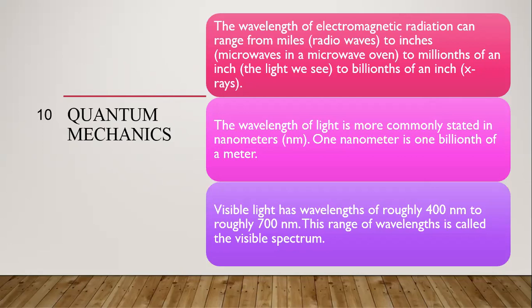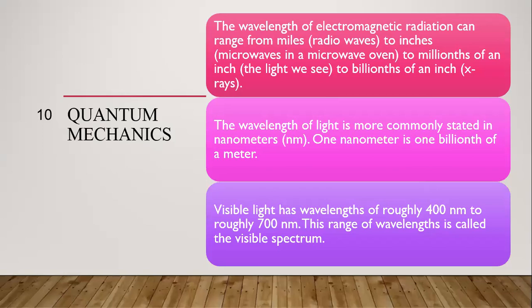Its wavelength ranges from miles to inches, from the macroscopic level to the microscopic level. Microwaves, as in a microwave oven, are large, while a millionth of an inch is visible light and a billionth of an inch is X-rays. You are not able to see those X-rays. And when the wavelength is large, our naked eye is also not able to observe those waves, which are your microwaves, infrared waves, and so on.